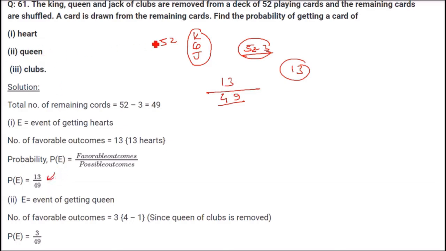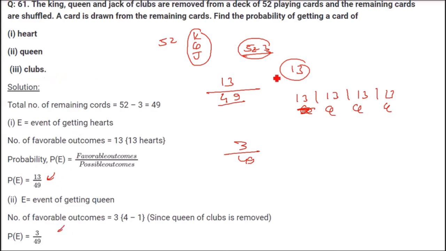How about queen? See, every suit, 13, 13, 13, 13, has one queen. So queen, queen, queen, queen. But one queen has already been taken out, so we just remove this. So only 3 queens are there. 3 queens and 49 is the overall possible outcomes. So 3 by 49 is the probability of getting a queen.